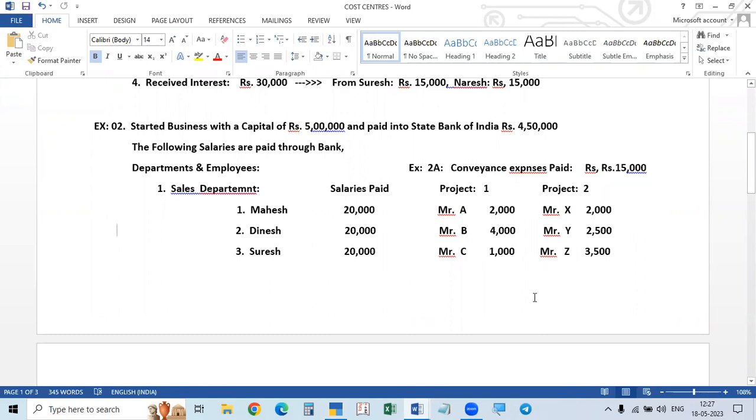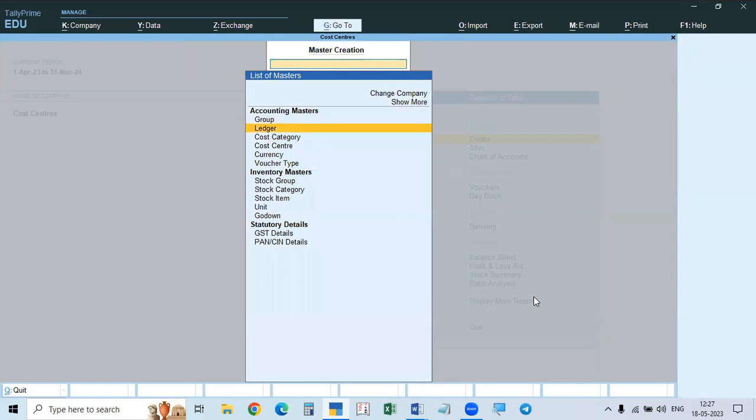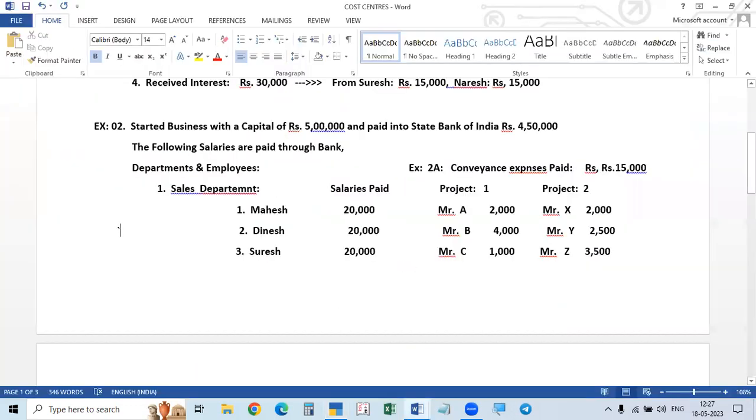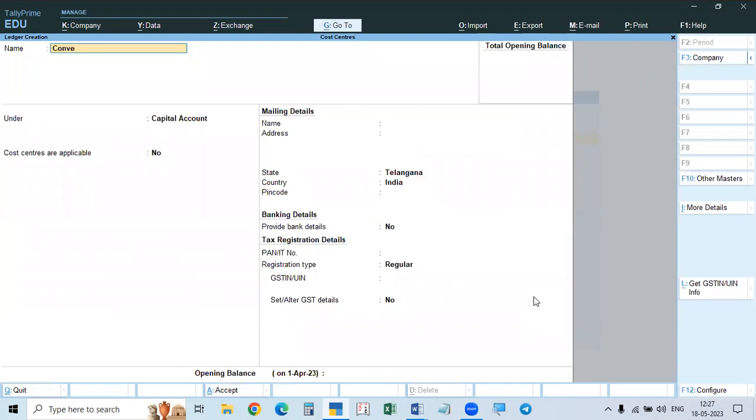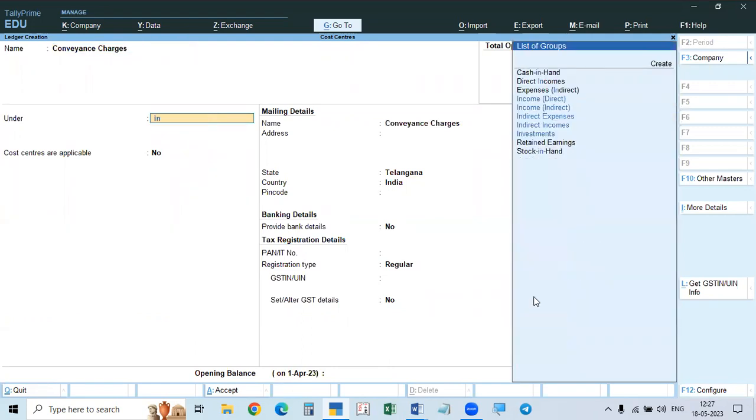Now we will make the entry for this, and now we will create an expense ledger also. When we are paying money, the expense is conveyance charges. Conveyance charges is what is called indirect expenses.